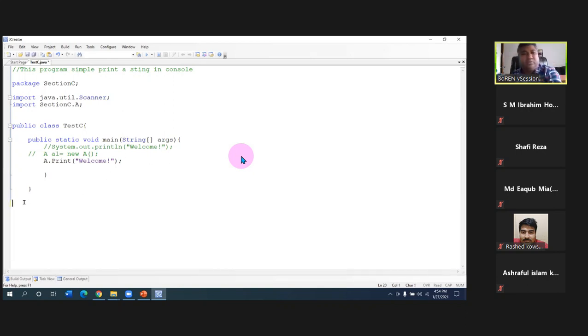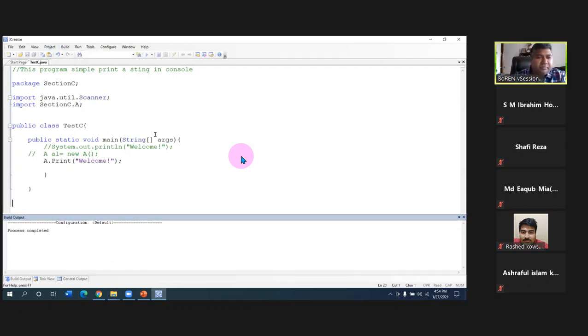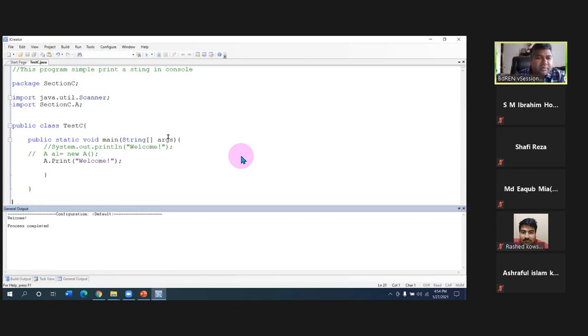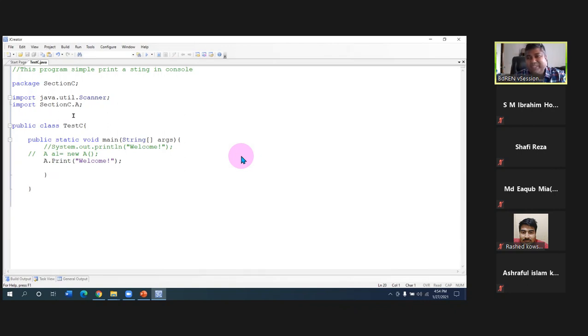Okay, so this one has finished. Let's see, run. You'll see the program is running. So a.print is taken from section C. Section C has a class A, so we are importing that class and calling the method of this class. That way you can also print and work in there. So that way the package has been used. The package is used in that way.